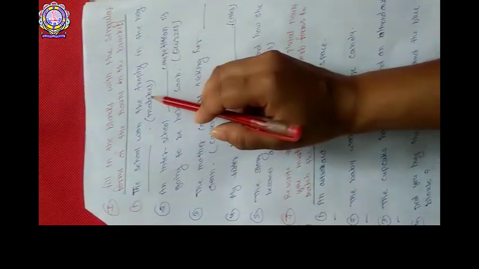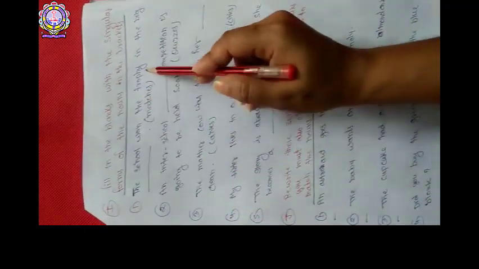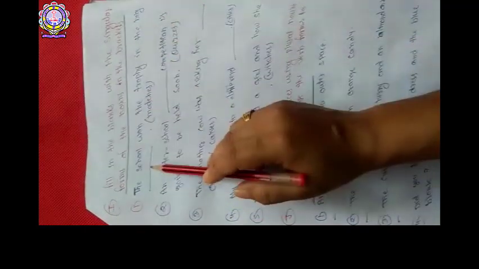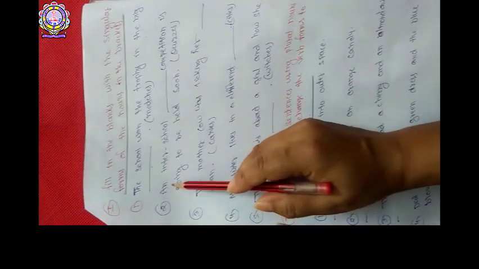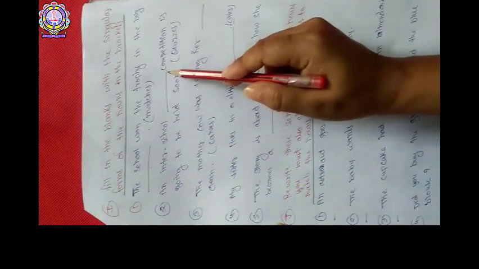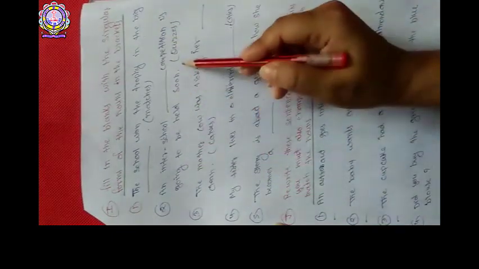Write down this question in your copy. Fill in the blanks with the singular forms of the nouns in the bracket. You can see I have written them in the bracket. You have to use them in singular form. First one: The school won the trophy in the big blank. Then you have to write the singular form. Second: An inter-school blank competition is going to be held soon.